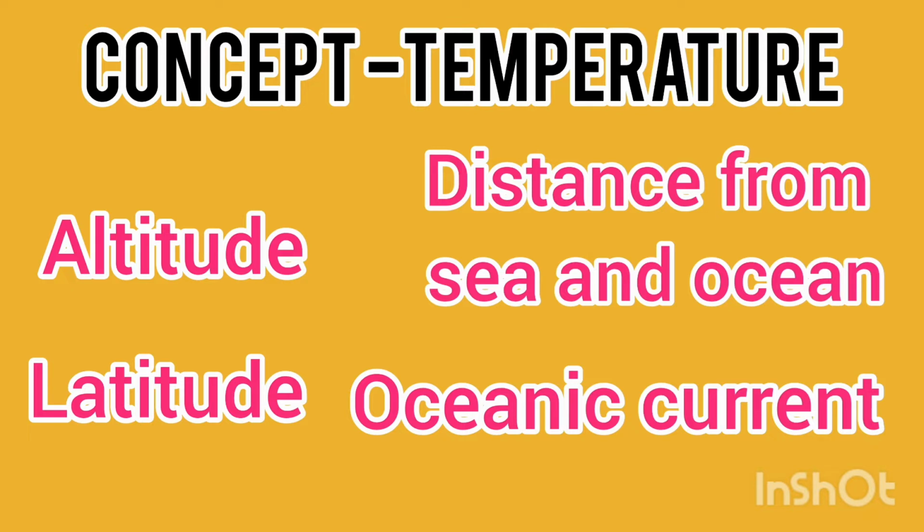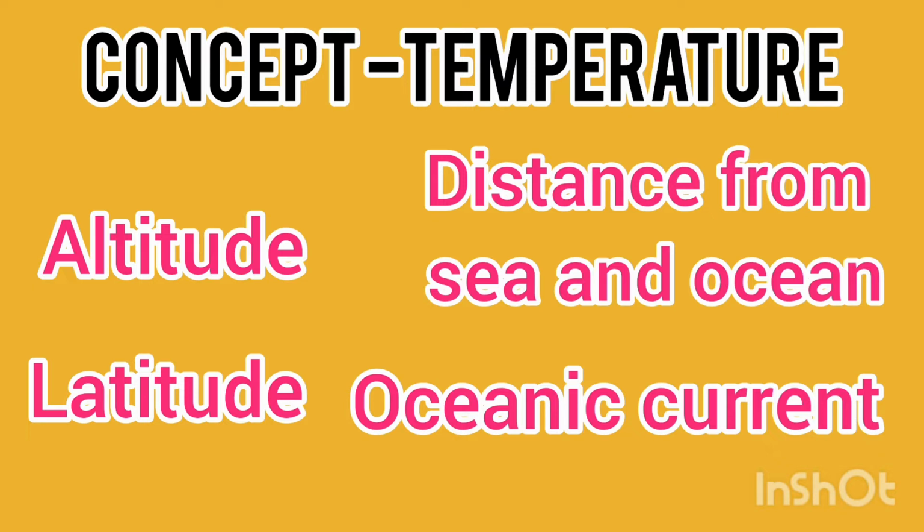At a lower altitude, there is a thick mass of air which can absorb a sufficient amount of sun's heat, so it is hot at low altitude. Then when altitude increases, there is a thin mass of air which cannot absorb a sufficient amount of the sun's heat.